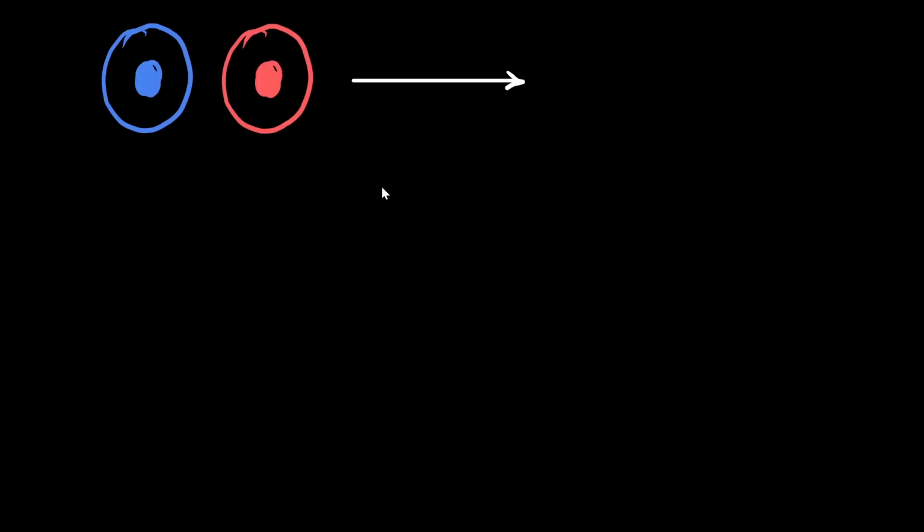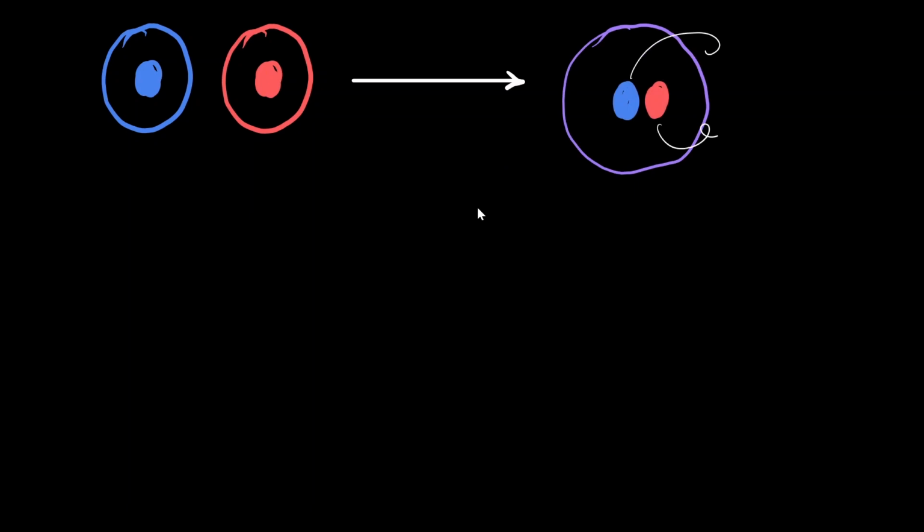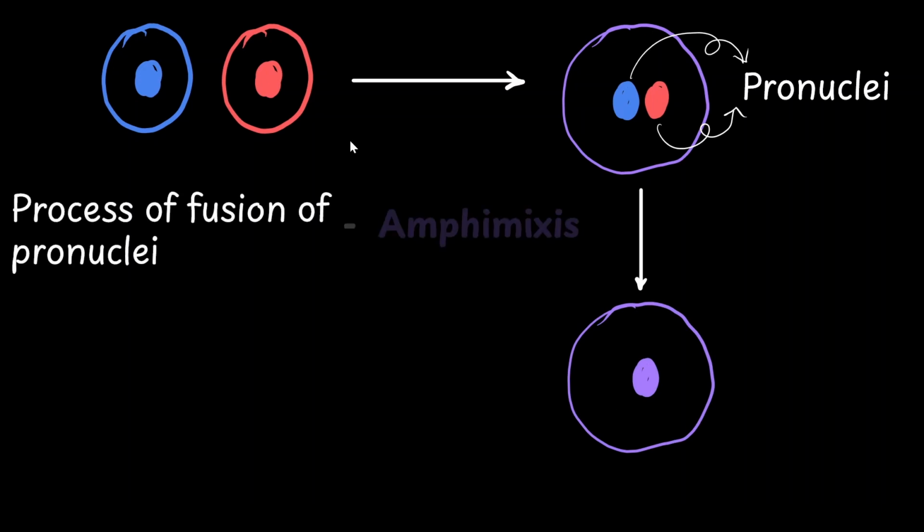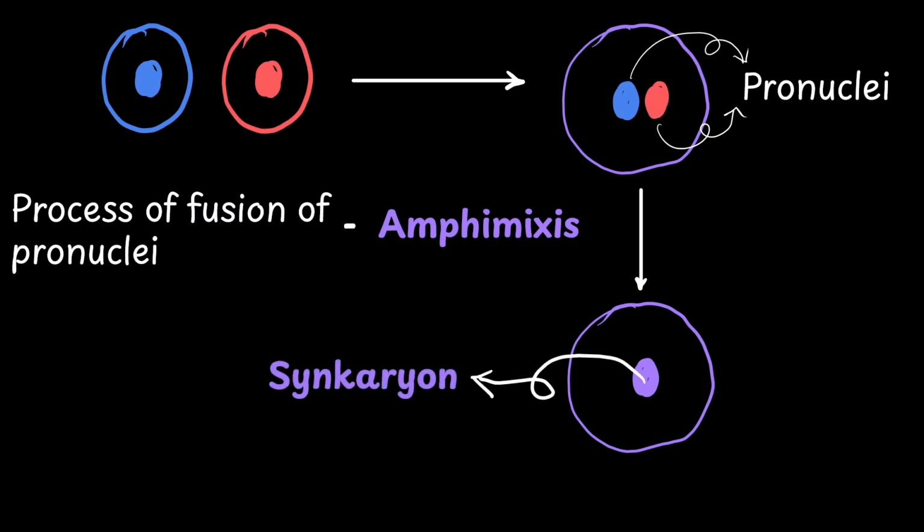During the fusion of the gametes, there is a stage where the cells are fused, but the pronuclei of the gametes are still unfused. Later on, the pronuclei also fuse to give rise to the zygote. The process of fusion of the pronuclei is called amphimixis, and the resulting nucleus is called a synkaryon.